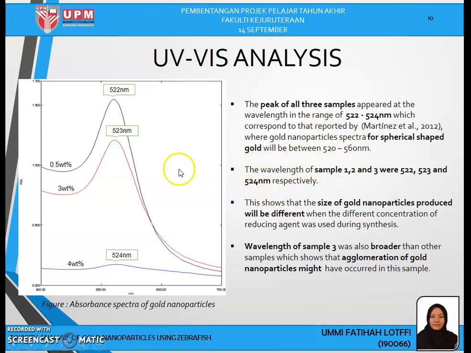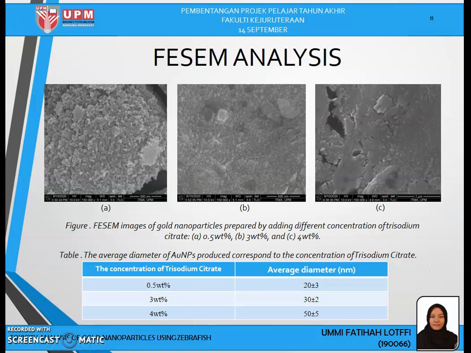As we can see, the wavelength of each sample is different, which shows that the size of gold nanoparticles produced will be different when different concentrations of reducing agent are used during synthesis. For sample 3, the peak was seen broader than the other samples, which shows that agglomeration of nanoparticles might have occurred in the sample.